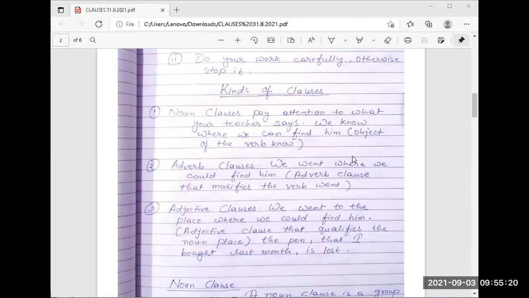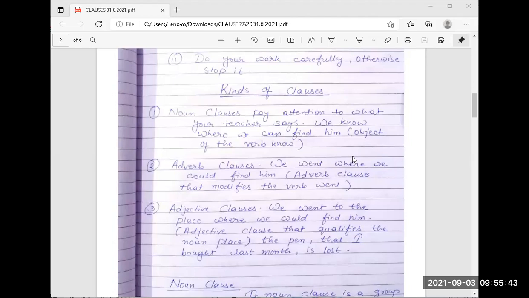By the word, you can understand that noun, that means it can either be a subject or an object. A noun clause may be either a subject or an object.